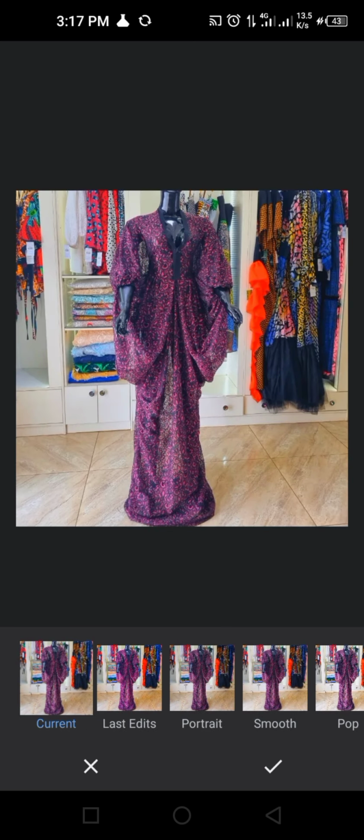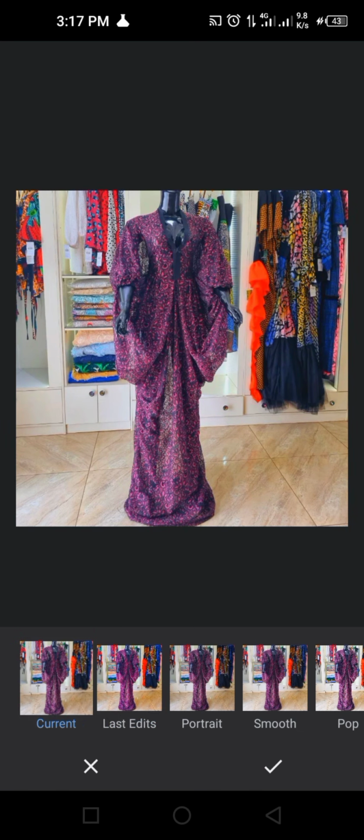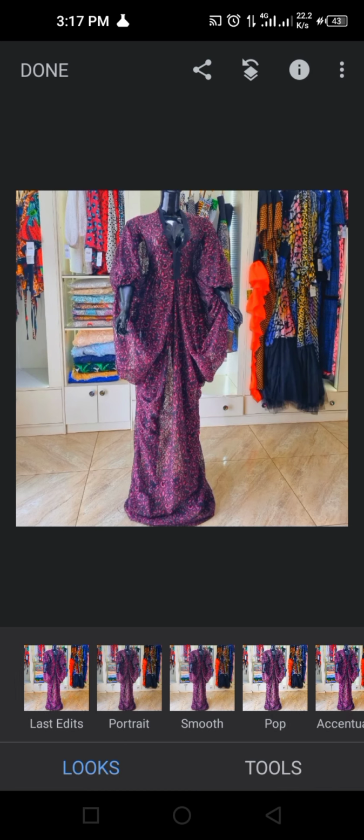This is the current edit, this is the last edit. So if I wanted to edit this picture, I would only use last edit if it works for the picture. But let's click it back to current and click OK. So that is what looks works for. But let's go to tools.